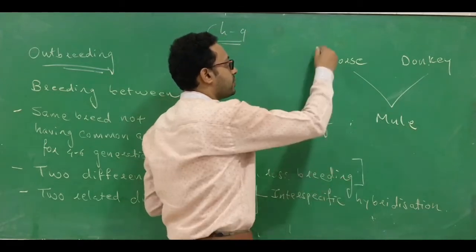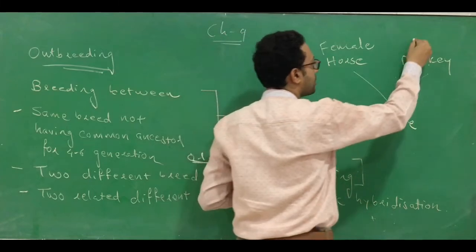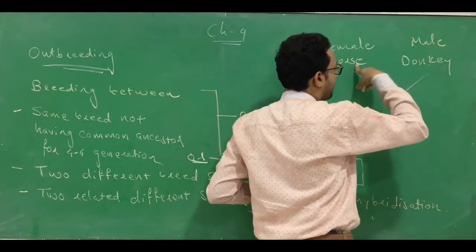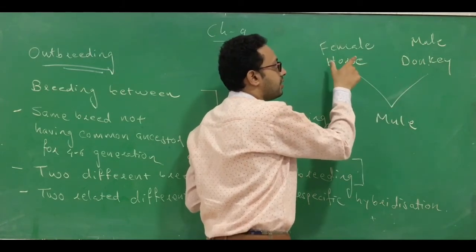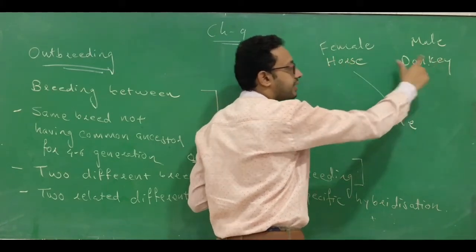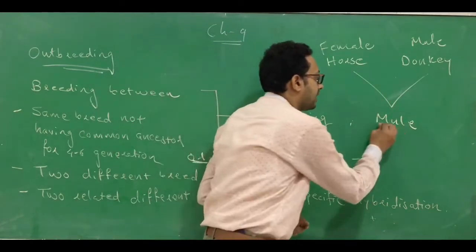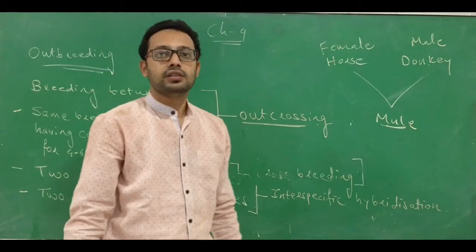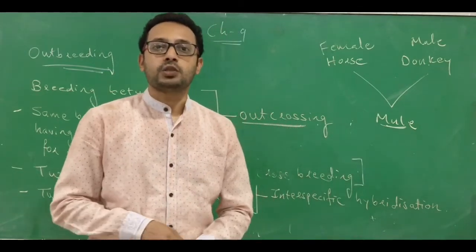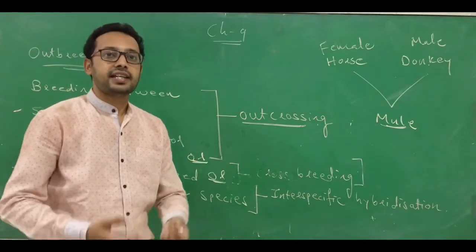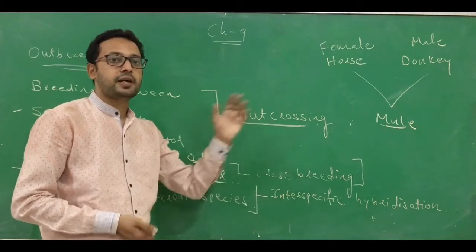Here the breeding occurs between the female horse, remember this is compulsory, female horse and the male donkey. Here the species are different. Horse is a different species, donkey is a different species, but they are related somewhat, and the mating between them leads to the generation of a mule. This mule has economic importance because it is used for carrying loads. So this is called interspecific hybridization.